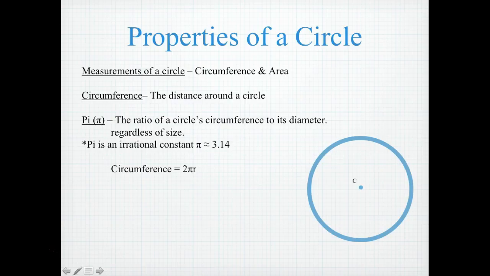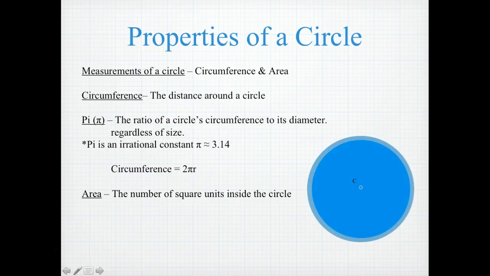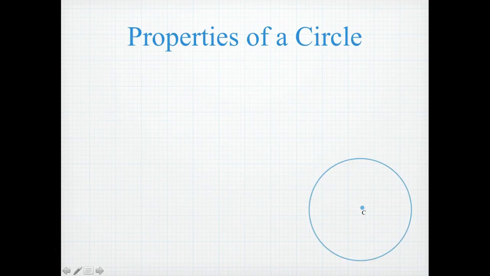The circumference of a circle is given as 2 pi r, 2 times pi times the radius. The area of a circle is the number of square units inside the circle. And the area of a circle is given as pi times the radius squared.